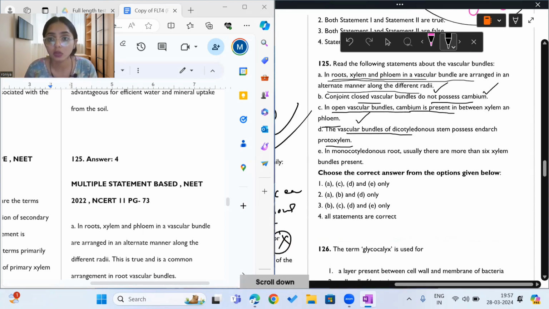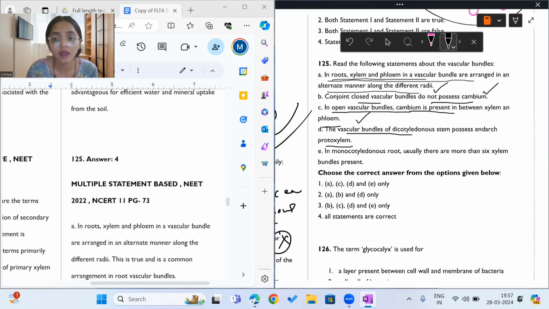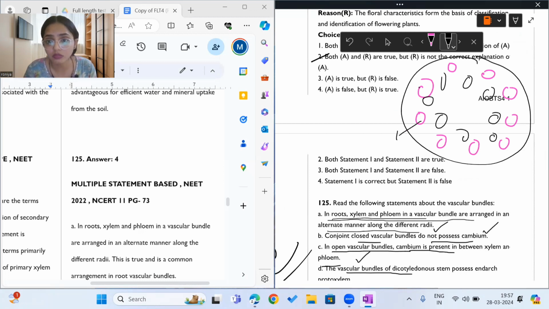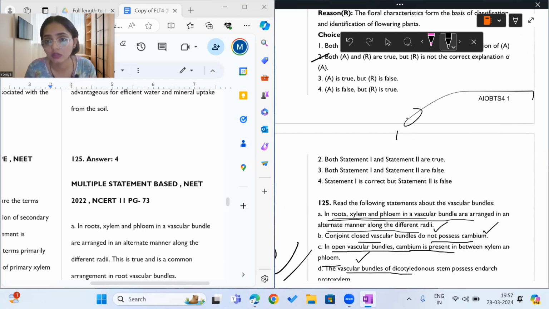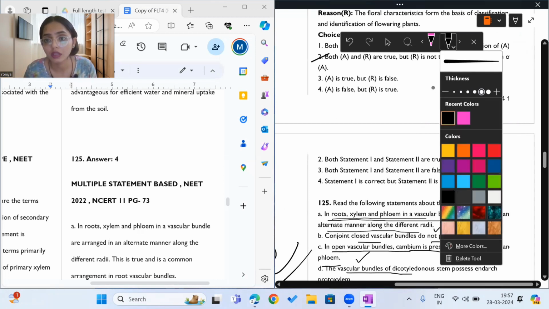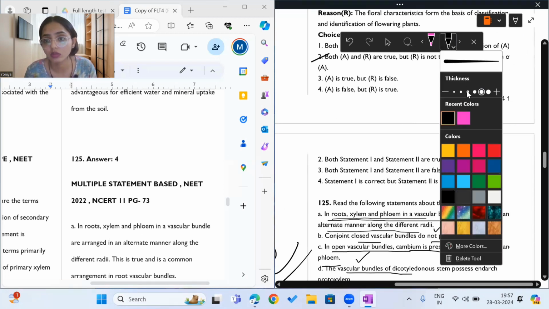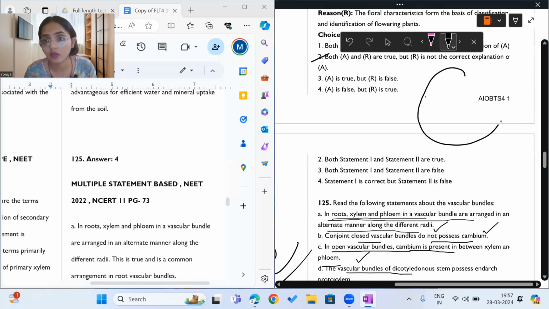Let us read once again. In roots, xylem and phloem in vascular bundles are arranged in alternate manner along different radii. As you can see in this diagram, this is the cross section of the root.